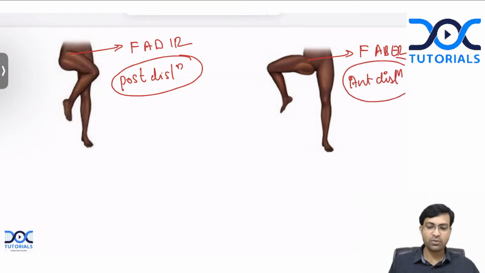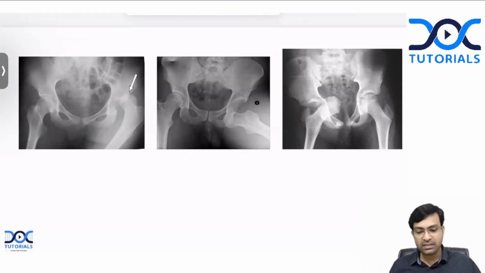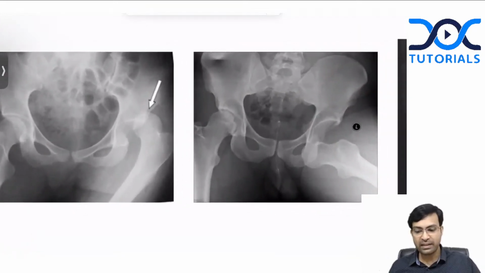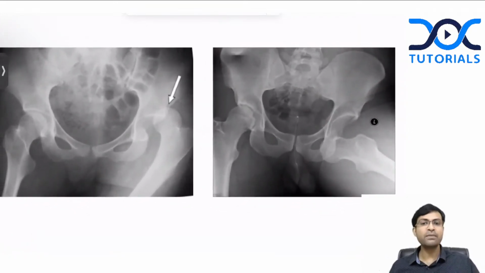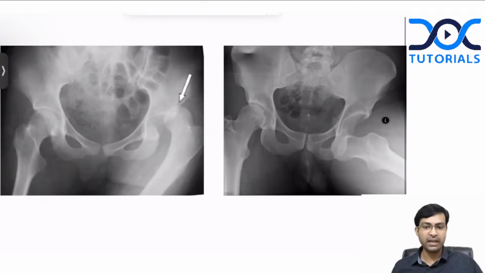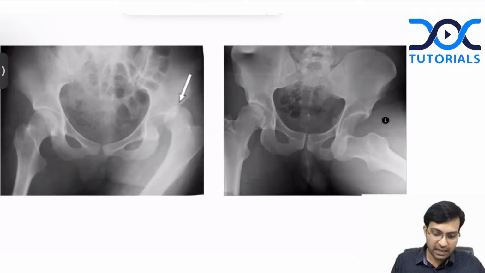So please do not confuse between the two. Be thorough with the deformities. Again, in INICT, you can also expect X-rays. The concept is just the same. You just have to look at the deformity that you see here. Okay, so here you can see that the acetabulum is empty and the femoral head is dislocated out.